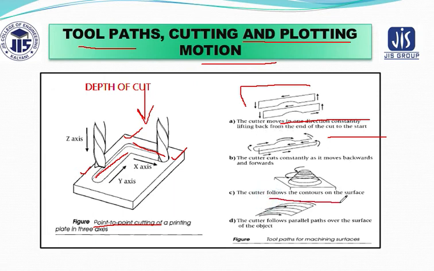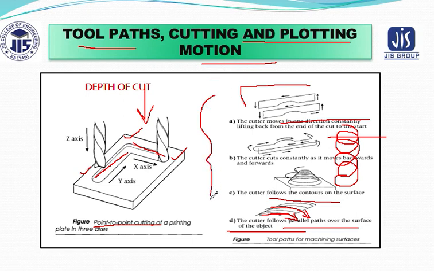The cutter can flow in the contour of the surface. That means in this circular way they can move. This is contour cutting. And also the cutter can follow a parallel path over the surface of the object. So this is one path, this is another path, it can move. These are all parallel paths. Basically these four are the tool paths for machining a surface.